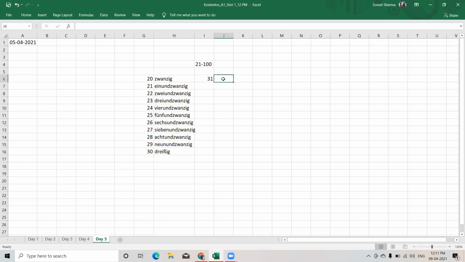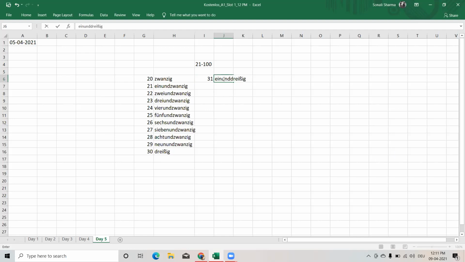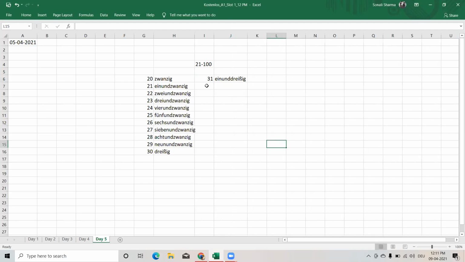So 31 will be now 30 plus 1. So 1 comes first. So it is ein und and then 30. Ein und 30. Very easy. So next is our 32. So it will be zwei und 30. 33 will be drei und 30.